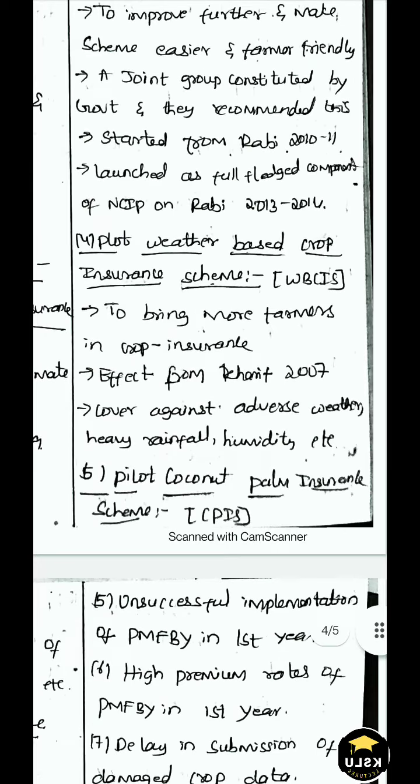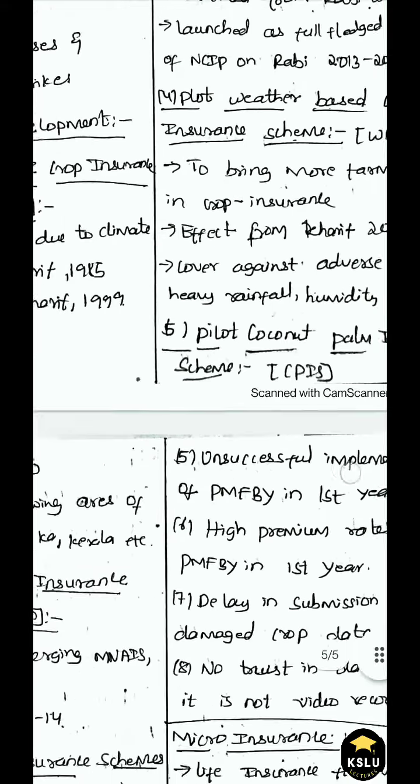The next is the Pilot Weather Based Crop Insurance Scheme, WBCIS. This scheme was introduced to bring more farmers into crop insurance. They wanted more farmers to come and take crop insurance. It was in effect from 2007. It provided cover against adverse weather, heavy rainfall, humidity, etc.